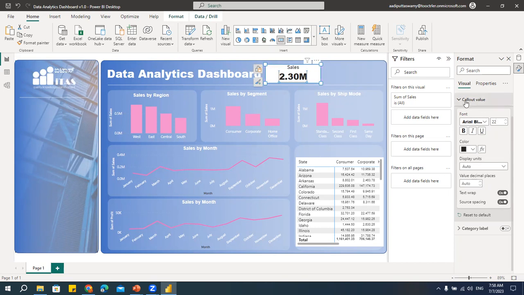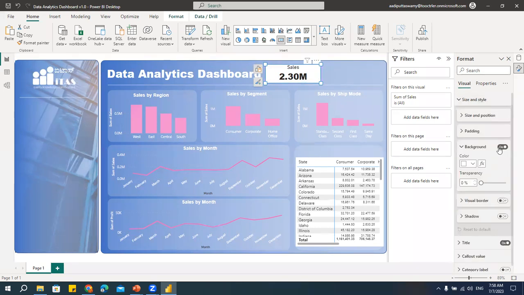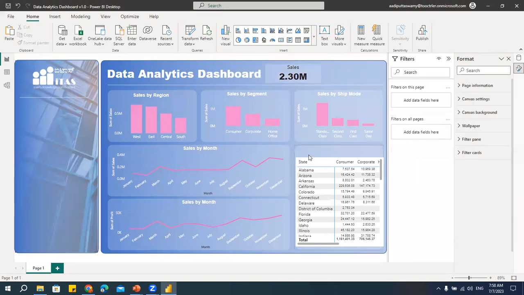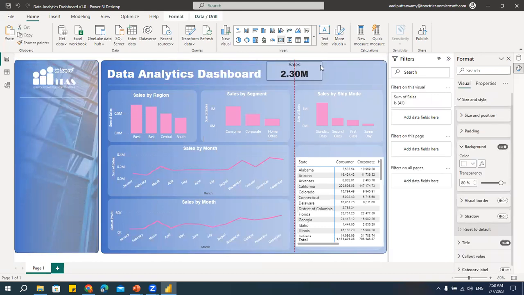I will remove the background for this. Right. Let's not remove the background. Let's make it transparent. I'll make it 80%. Yeah. See, we'll have some layout, something like this. So if you want, you can have the rounded corner table and remove the background. Since I don't have time, I'll just use the same thing. Control C, Control V. I'll keep it here. And here we'll take profit.